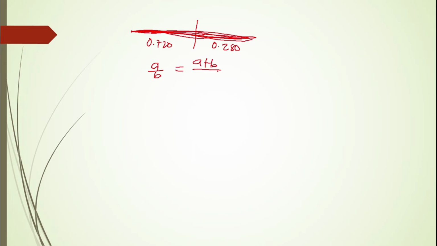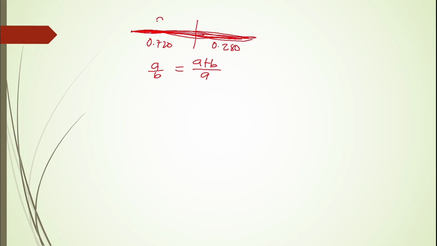Let us have first here, if this is the line segment, assuming this is straight, if we're going to cut this one in a measure of longer and shorter cut, let us assume that this first cut is 0.720 and this is 0.280. Alright, so the golden ratio states that A over B is equal to A plus B over A.